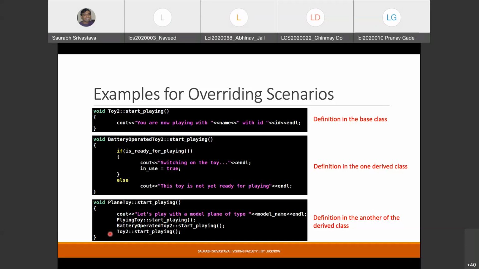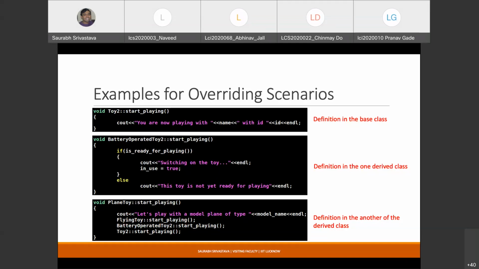And I hope people understand this code. This syntax. I think we have already seen the scope resolution operator at many places, so I think this should not be confusing. No questions? No queries?